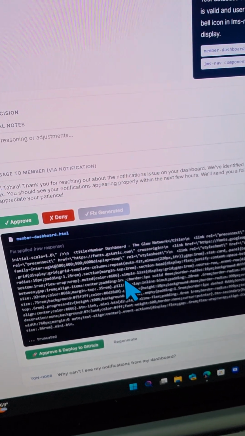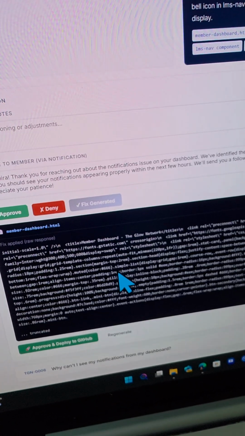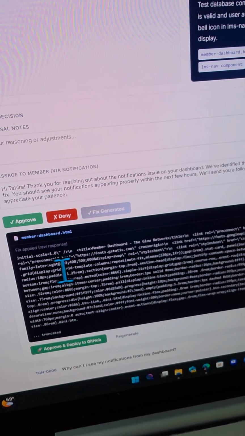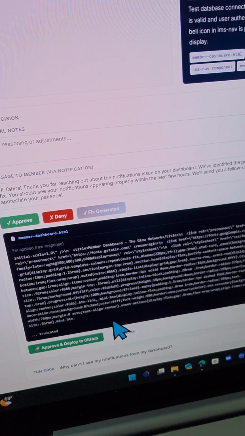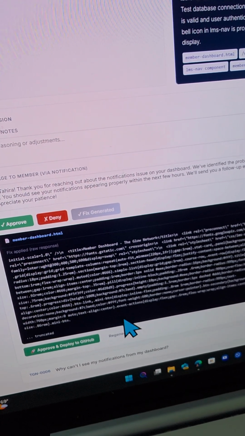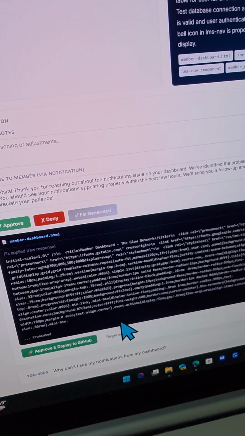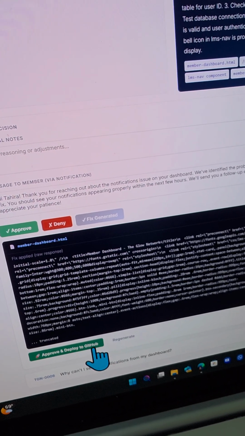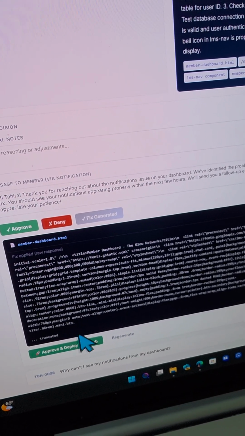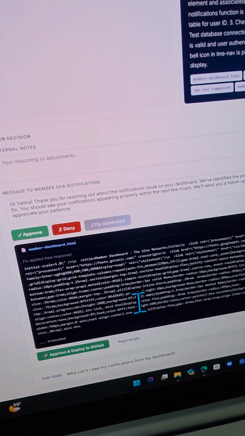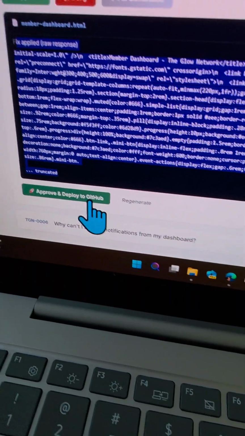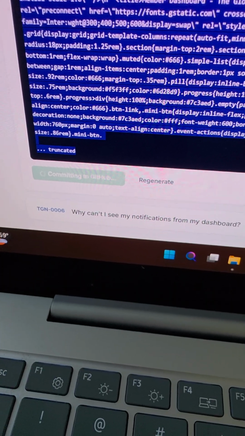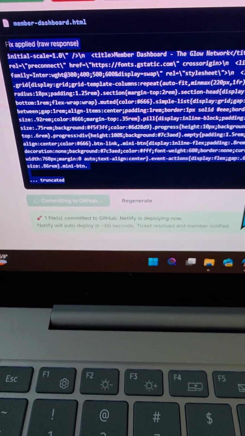The user will get an email that you approved the ticket, or you can deny it. But you can approve the ticket and the user will get an email. And then this feature should show up on their page. So first, we're going to review this, and then we are going to deploy the fix. Okay, now that we analyzed it, we're going to go ahead and hit deploy to GitHub.